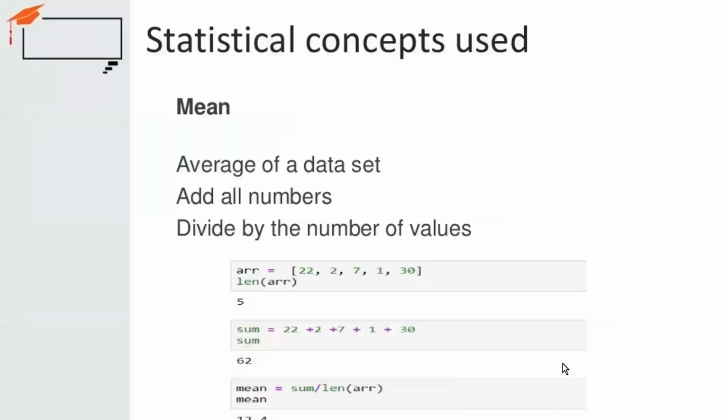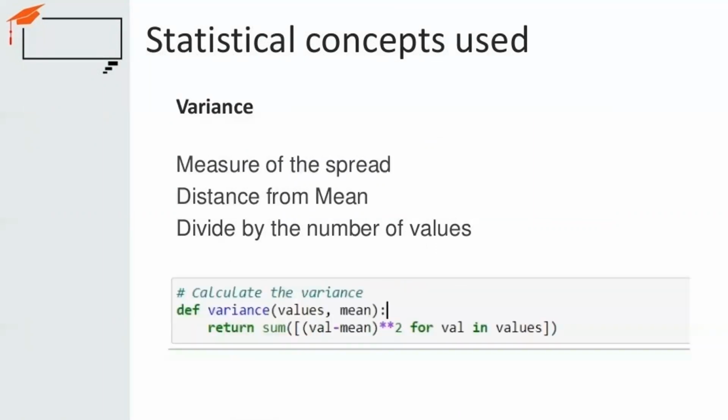You can see it on my screen. Here arr is a list. You first find out how many elements you have, then you do the sum of the elements, and based on that you can find out the mean. So these are some statistics you should be aware of, like how you can calculate the mean.